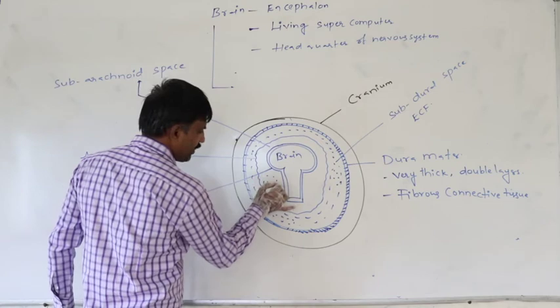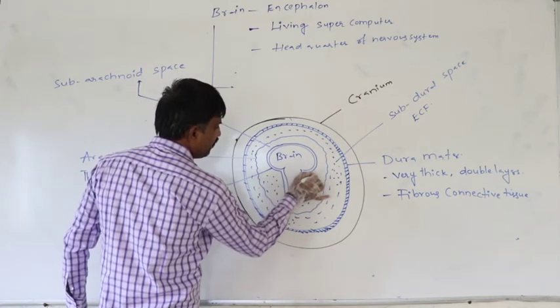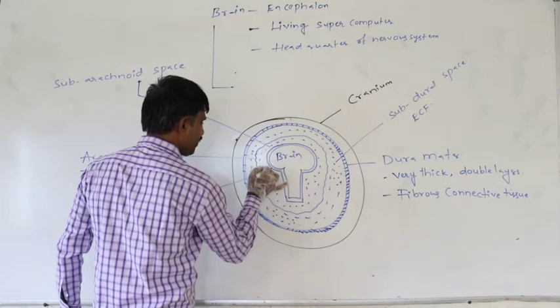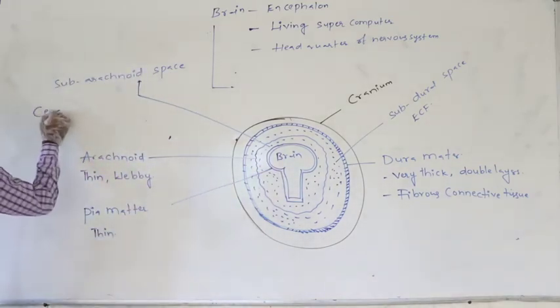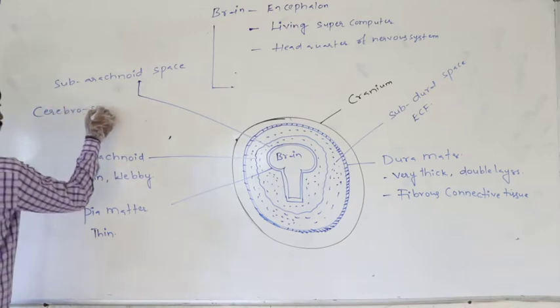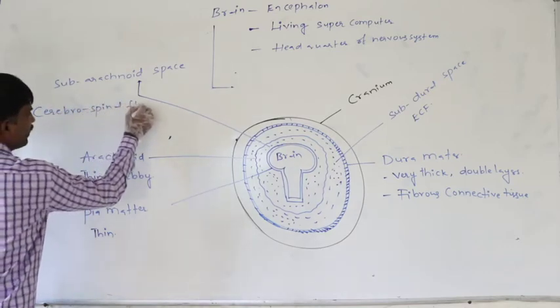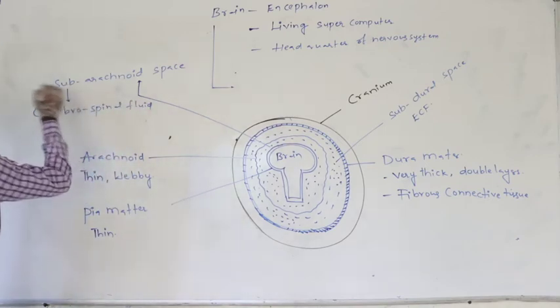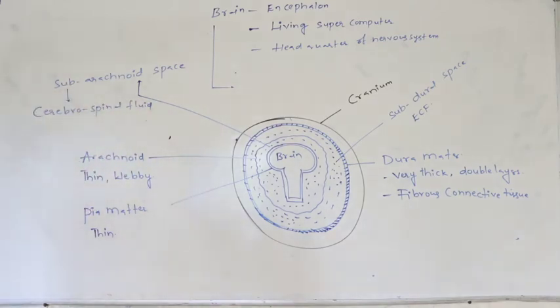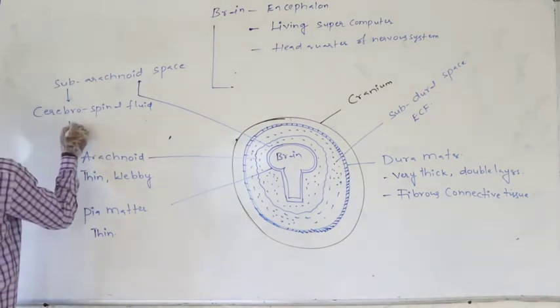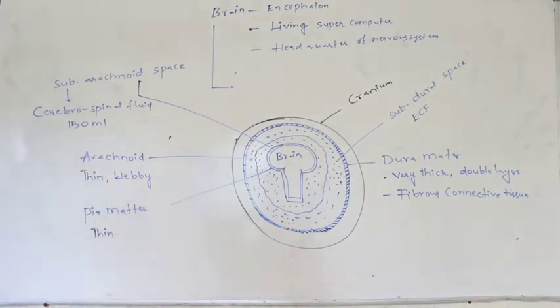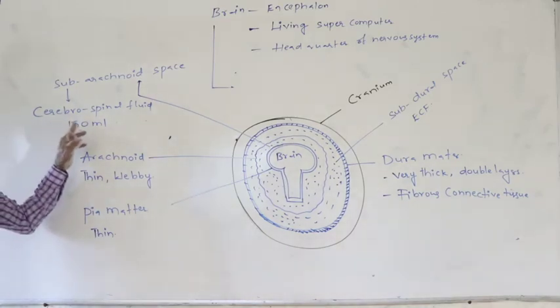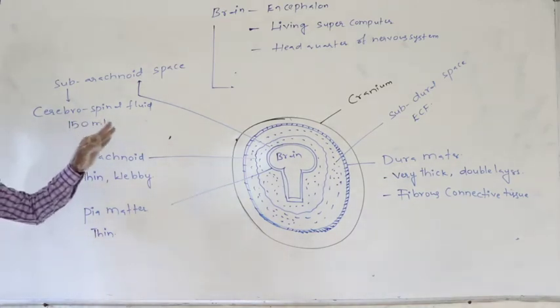Definitely in the subarachnoid space, the fluid which is present is said to be the cerebrospinal fluid. The fluid present in the subarachnoid space is the cerebrospinal fluid, which is approximately 150 ml in volume. Definitely the cerebrospinal fluid amount is only 150 ml.